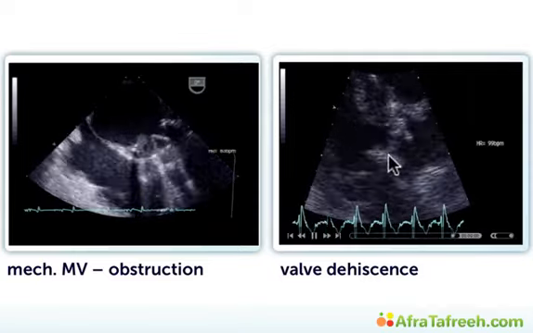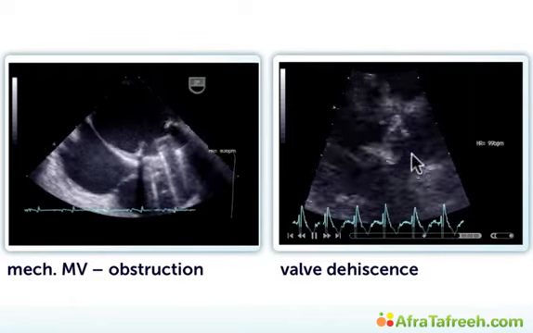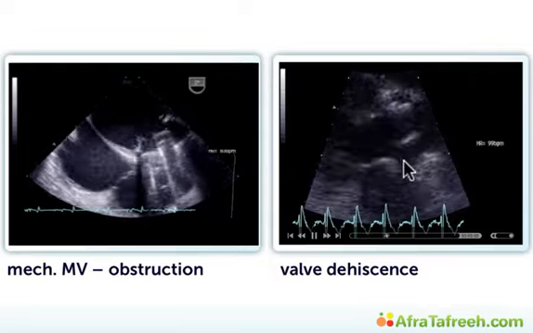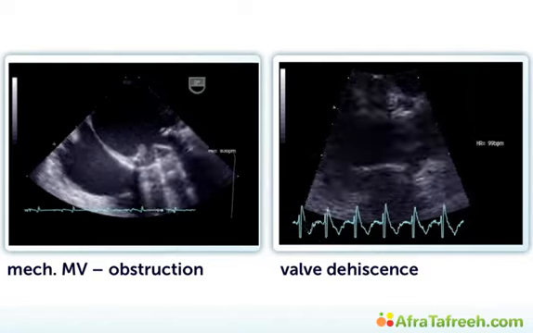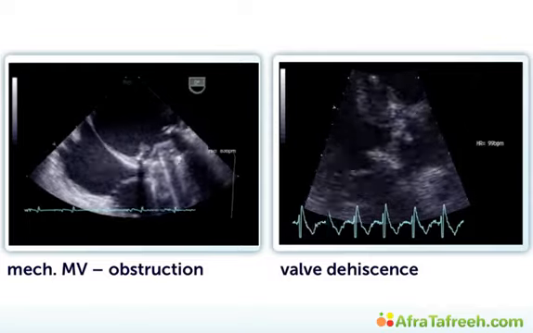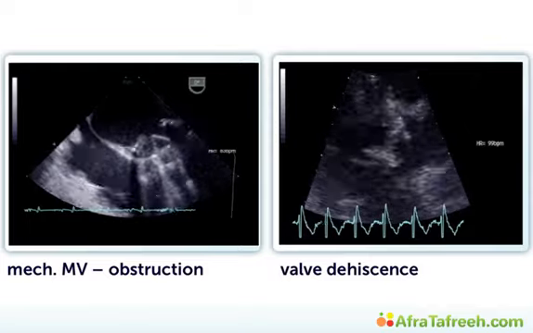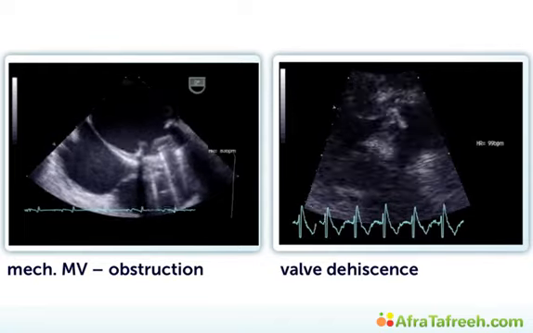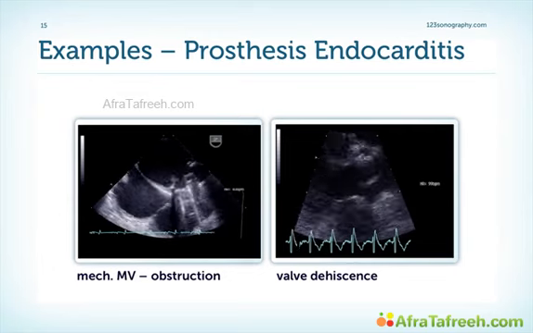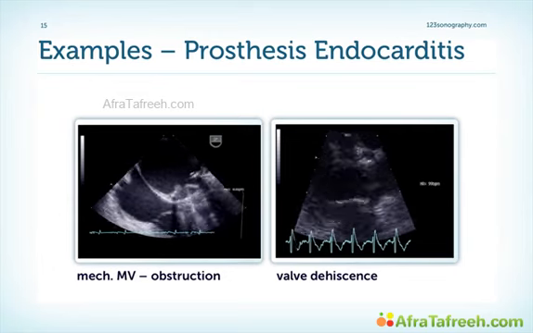This example shows you another form of dehiscence, this time in a biological prosthetic valve. You can even see the vegetations here. And just looking at the motion of this bioprosthetic valve, this is by the way a transthoracic study, you have the impression that the valve will detach itself completely any minute. She was operated only hours later and everything went fine, and she left the hospital only 3 weeks later.